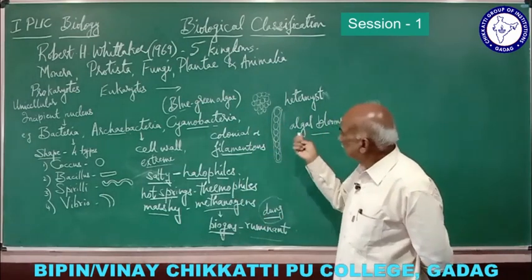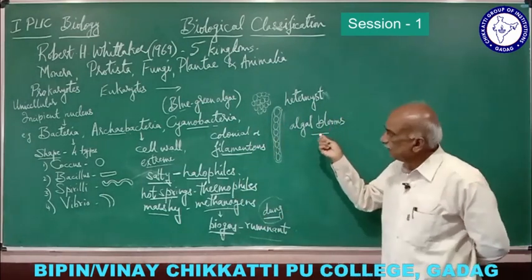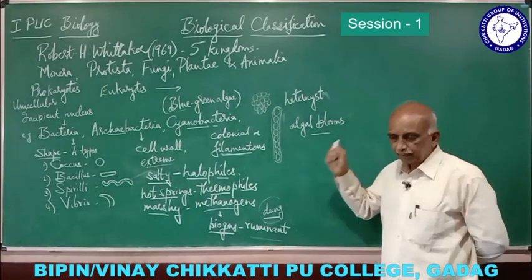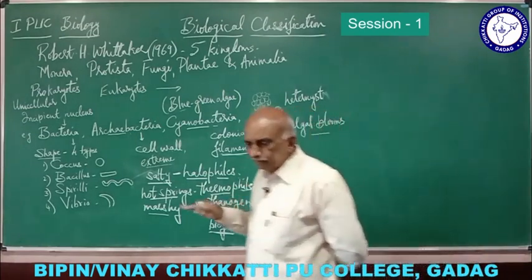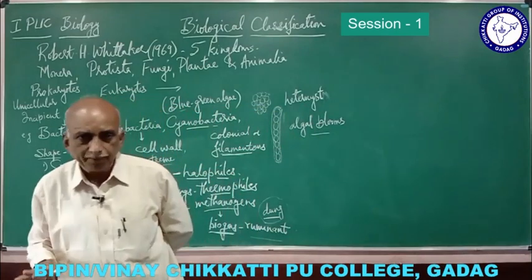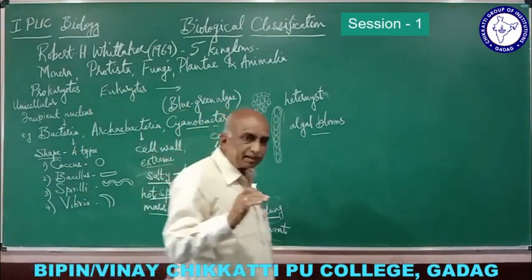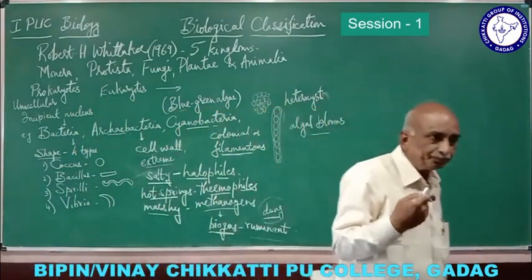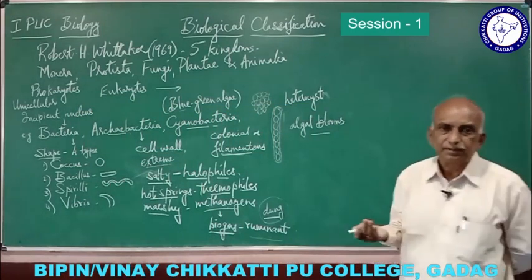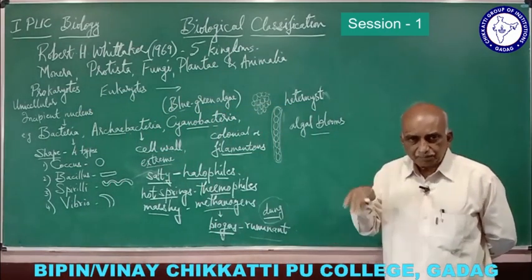Then when this algae is present in large population, it will completely cover the water, and to some extent it will release certain toxins and pollute the water.